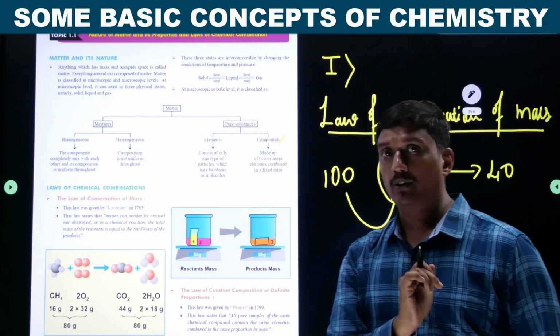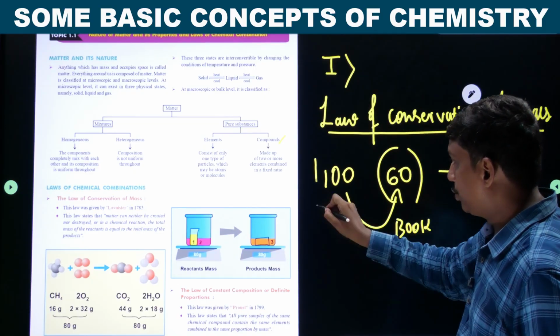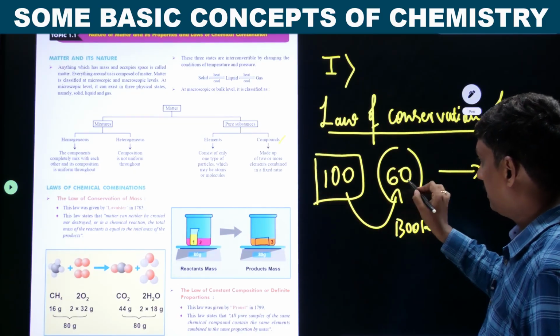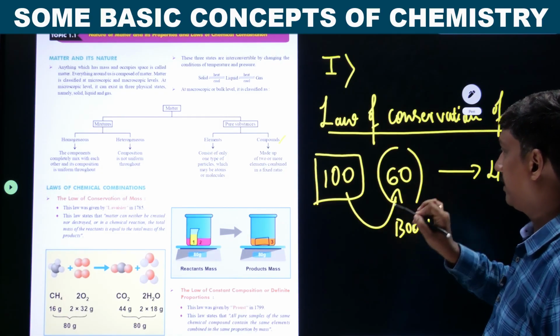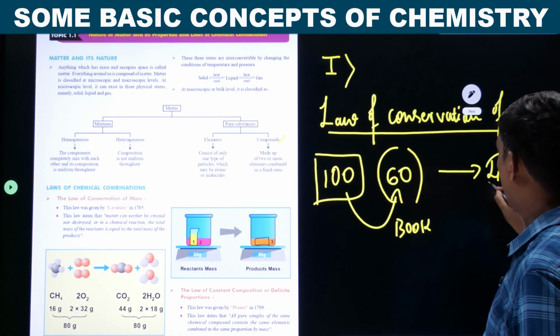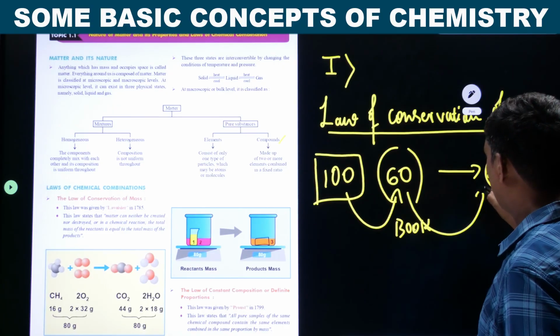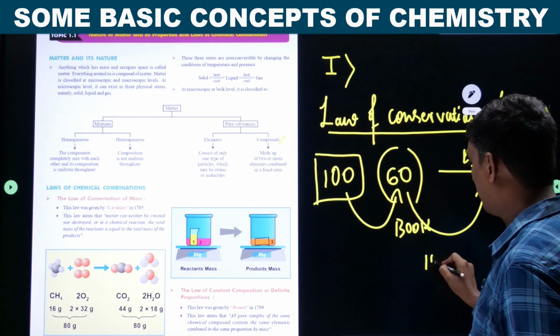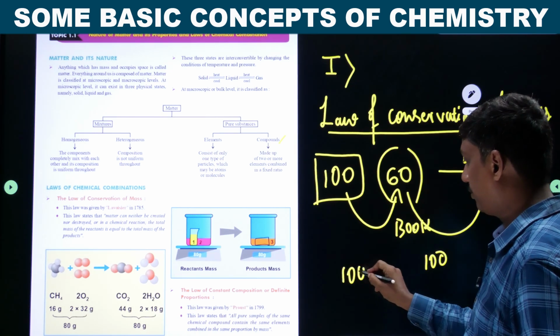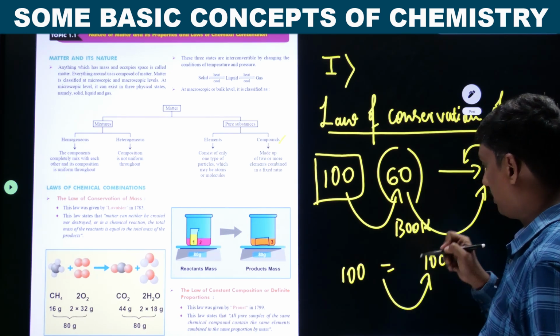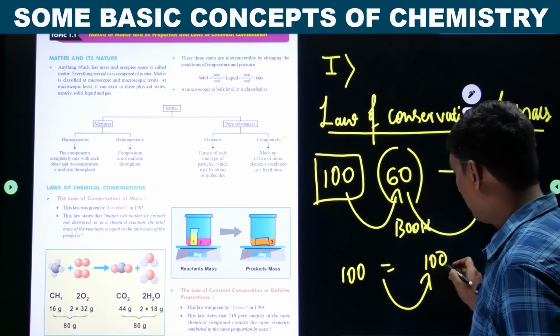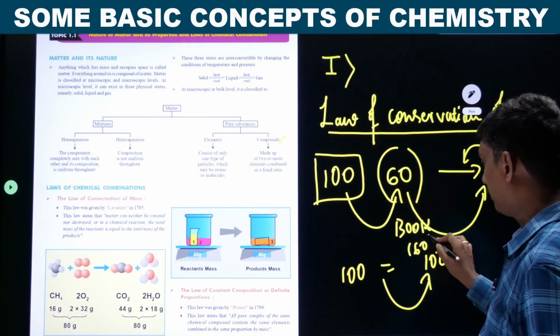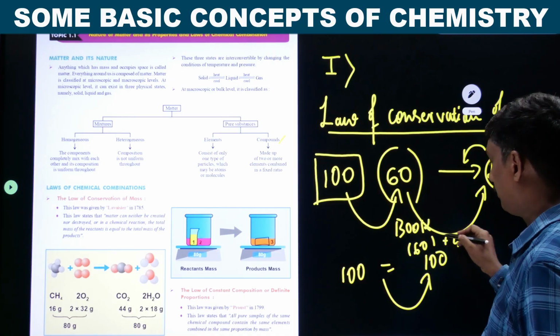Now if you observe carefully, you have the book worth 60 rupees and 40 rupees change. If you add the book and the change, you get 100. Before you had 100, now also you have 100. But out of 100, 60 is the cost of the book, and the remaining is 40.